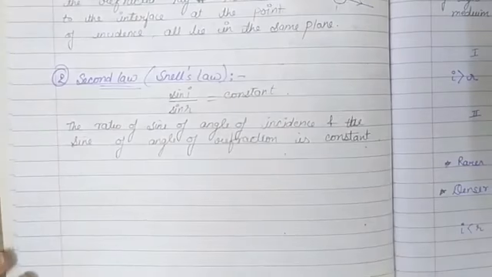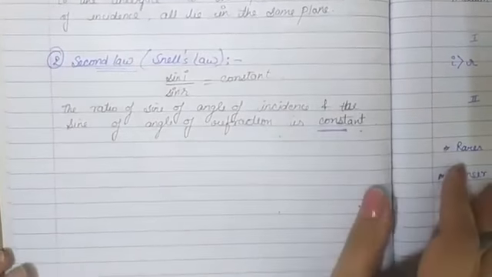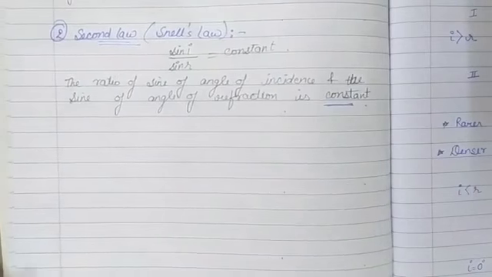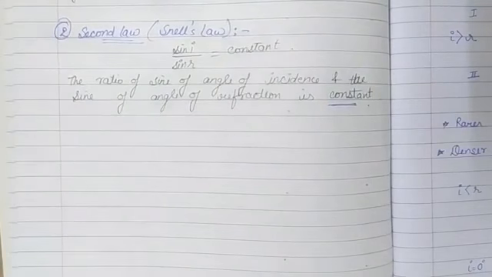And this constant, sin i upon sin r, is called the refractive index of the second medium with respect to the first medium.